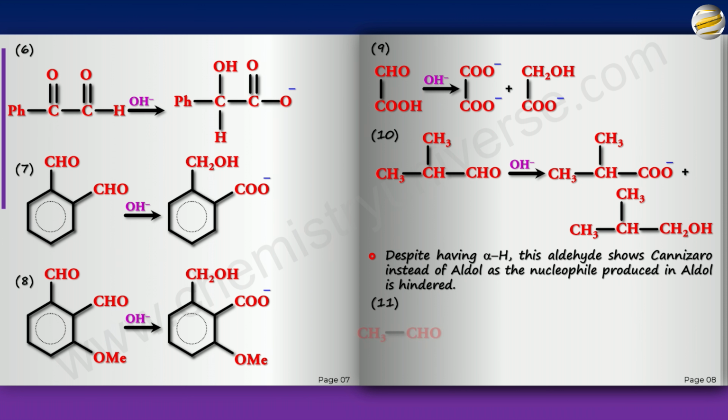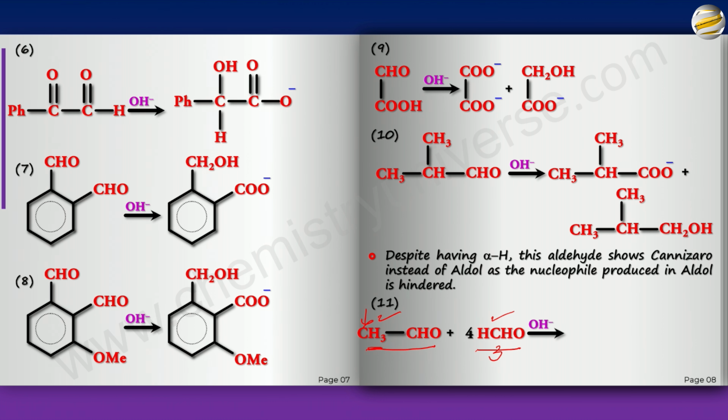Try this. And this is going to be fun. Pause the video and then make the product. All right, here is how you do it. Now remember, there are 4 aldehydes and there is one acetaldehyde. Now obviously this has alpha H, right? So if it is having alpha H, meaning it will do aldol. So the carbanion is formed here. It will attack the formaldehyde. So 3 alpha H, and therefore it requires 3 formaldehyde to do aldol.